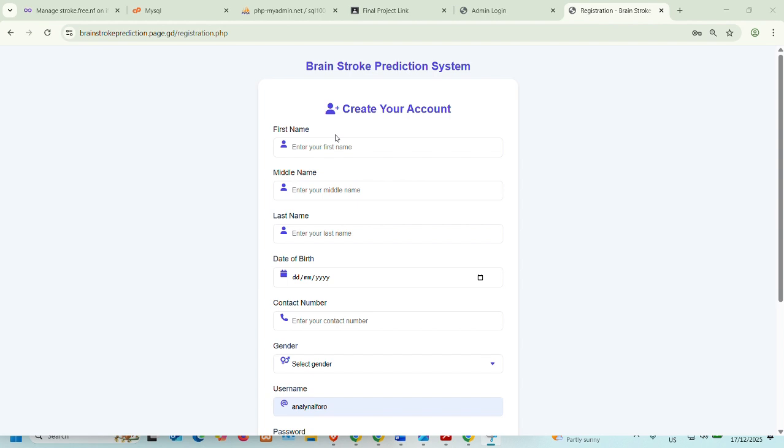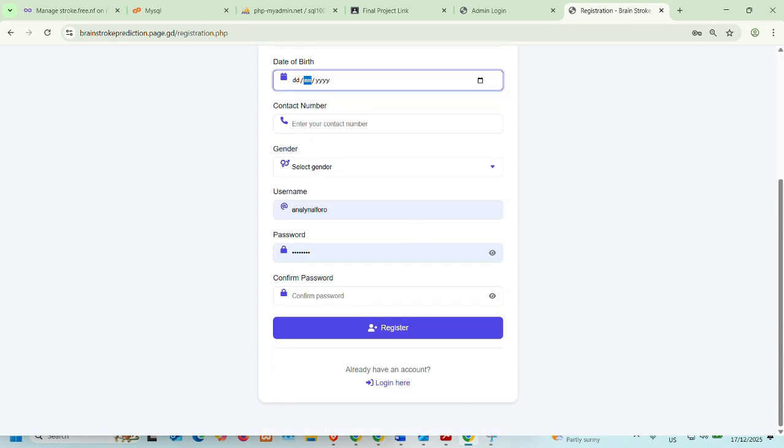This is the register page where new users can create an account. Users are required to fill in their personal information and account details. After clicking the register button, the user can log in and use the system. If the user already has an account, they will click the login button and then log in.